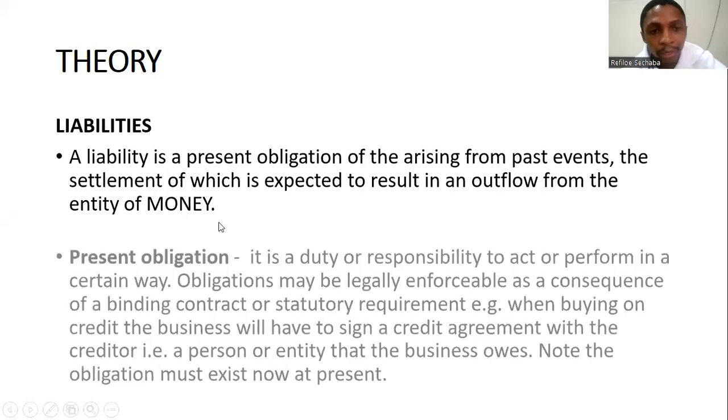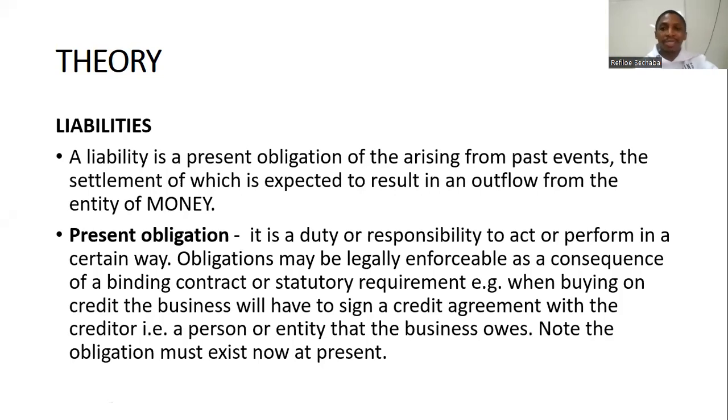All right, now let's just continue. That's what a liability does. A present obligation, it is a duty or responsibility to act or perform in a certain way. Obligations may be legally enforceable as a consequence of a binding contract or statutory requirement. E.g., when buying on credit, the business will have to sign a credit agreement with the creditor, that is a person or the entity that the business owes.